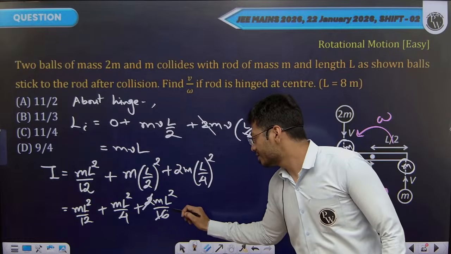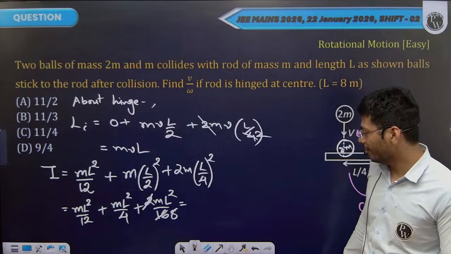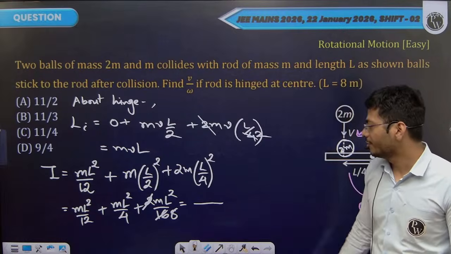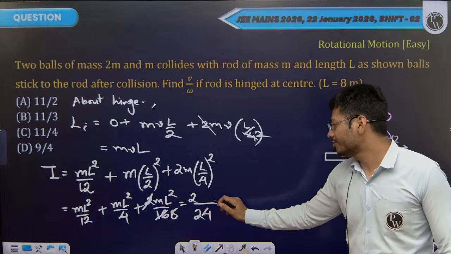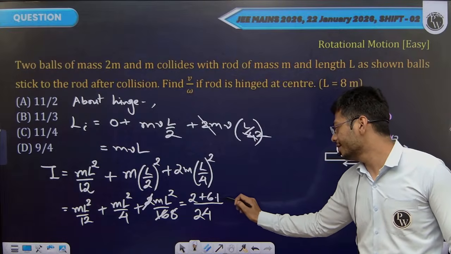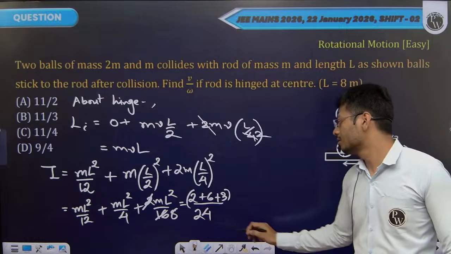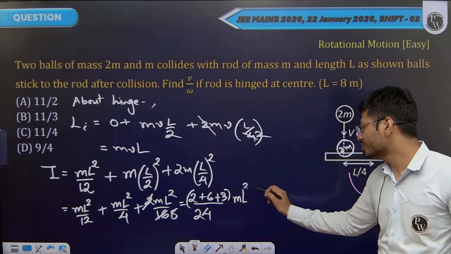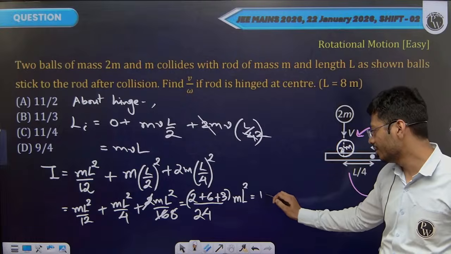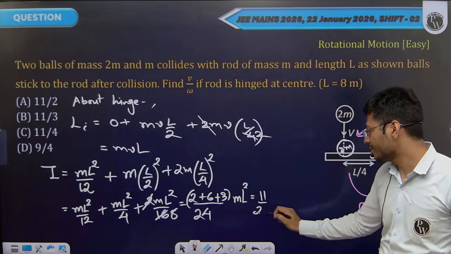It should be a common denominator, 24, I believe. 2 times 12 is 24, 4 times 6, and 8 times 3. This times m l square, which gives 11 by 24. This will be the moment of inertia of the system once they start rotating together.